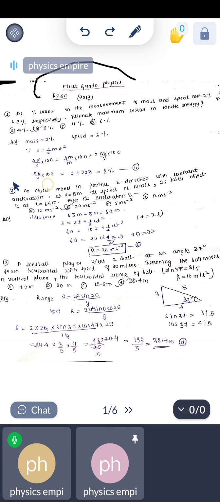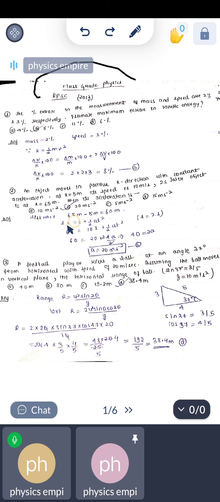Now the next question: an object moves in a positive x direction with constant acceleration at 5 meter. Its speed is 10 meter per second. 2 seconds later, the object is at 65 meter, then its acceleration will be. So for this, the distance traveled is 65 minus 5 equals 60 meter.